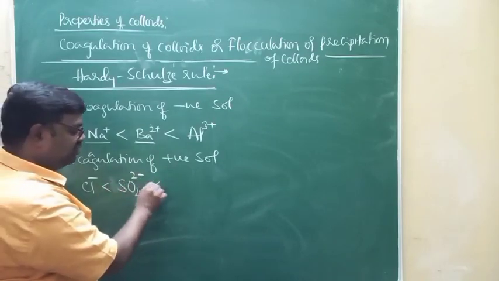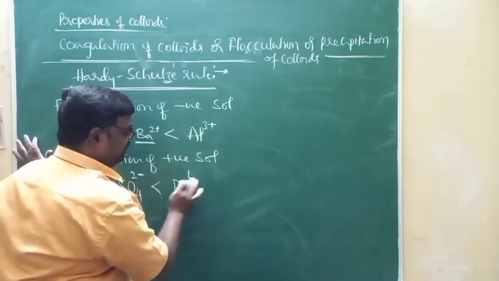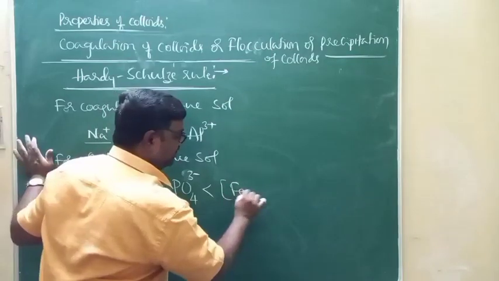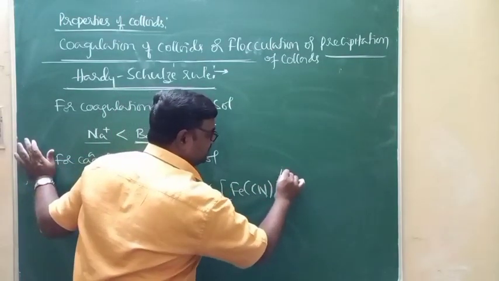Coagulating power of SO4 2- will be less than that of PO4 3-, which will be less than coagulating power of [Fe(CN)6] 4-.